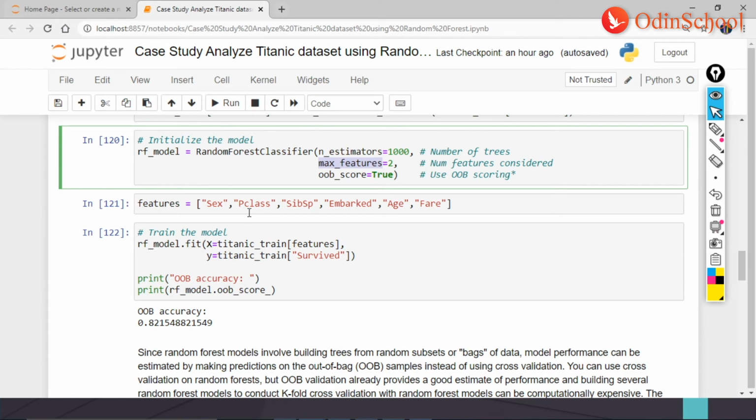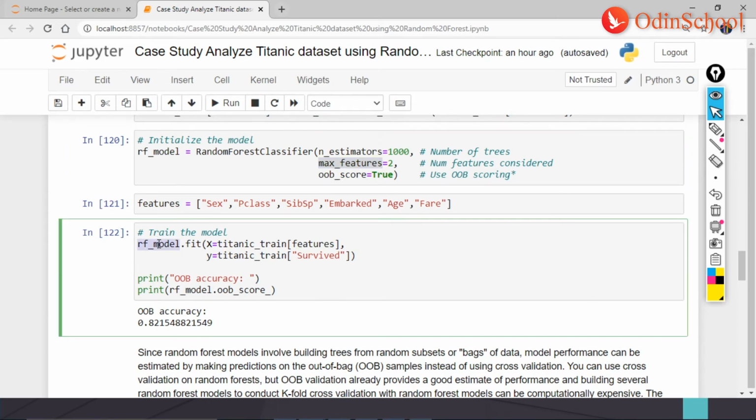And now that I have the values of sex and P class and SIBSP and embarked as well, the next step I would be looking at is the RF model. RF model is a variable, guys, by the way, and I'm fitting the RF model to the algorithm wherein I have my dependent and independent variables. Dependent is the features that we would be giving into the data set, and independent is survived.